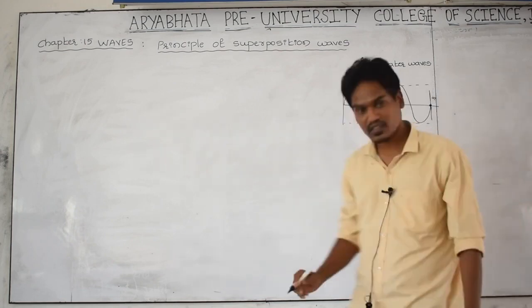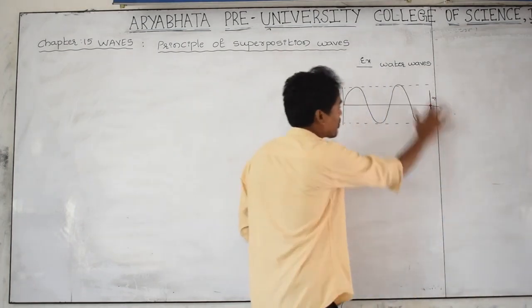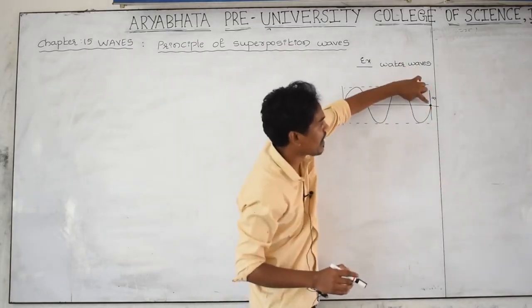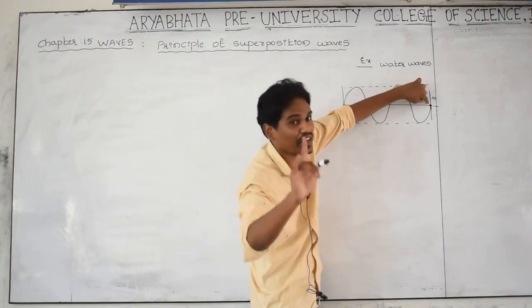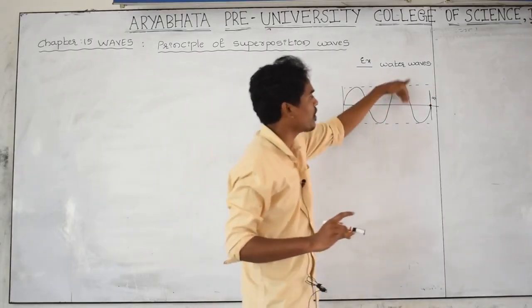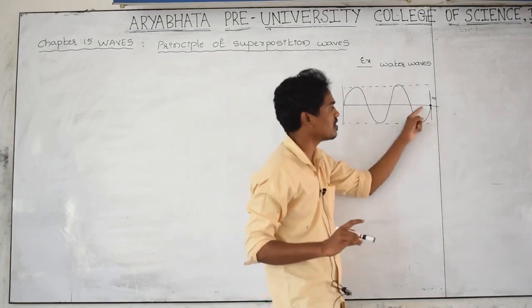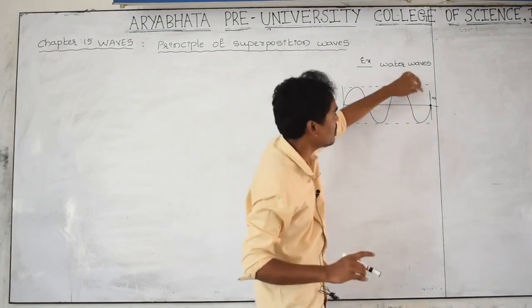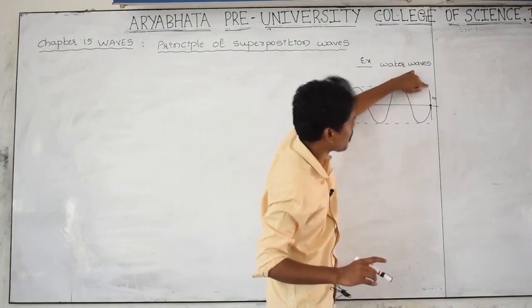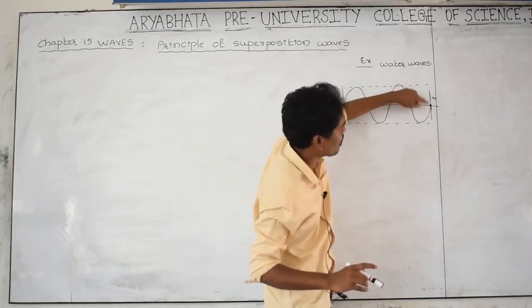What is y1? Let us take this water surface, and on the surface of the water one marker cap is there, meaning I have taken one reference point. The wave is moving like this, and when the wave hits this point, then this point is disturbed and vibrates from the mean point.